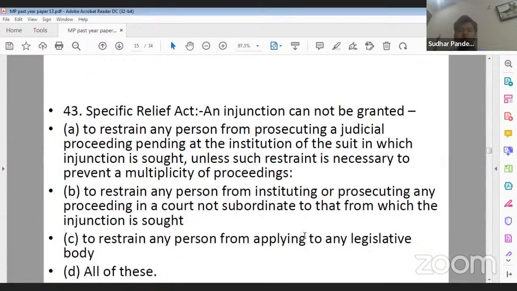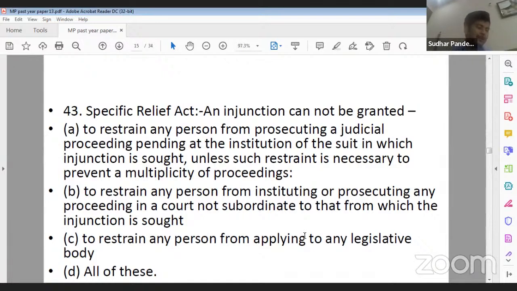Option B, to restrain any person from instituting or prosecuting any proceeding in a court not subordinate to that from which the injunction is sought. Option C, restrain any person from applying to any legislative body. Option D, all of these. Yeah, all of the above.